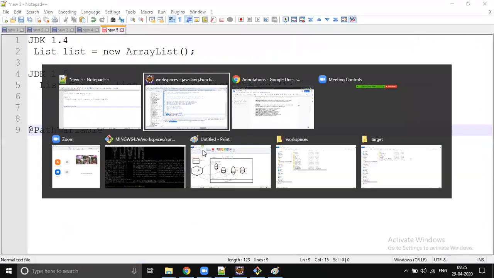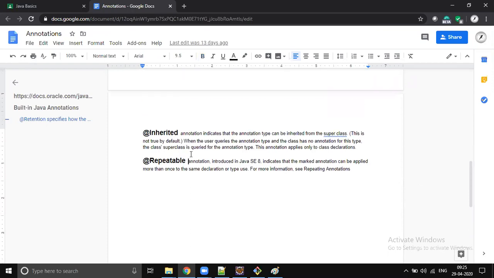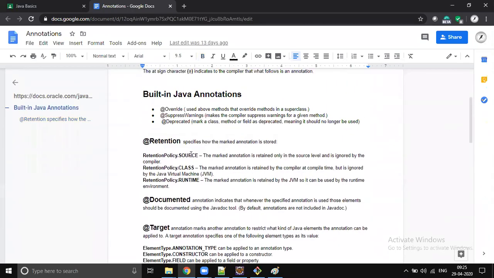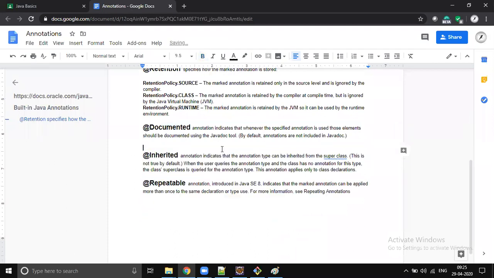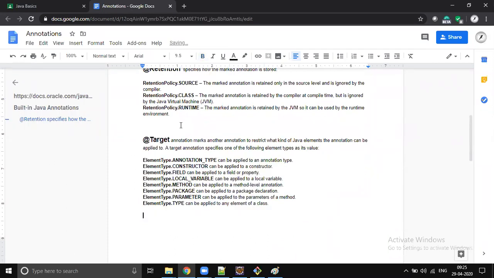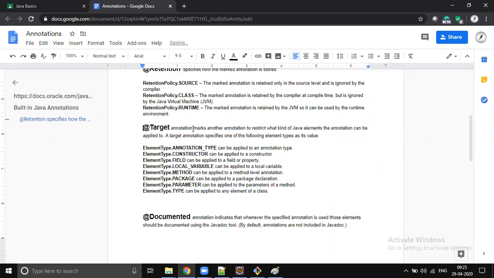Similarly, we also have a few more, like inherited. If you want to apply inheritance, then we use inherited. Repeatable: if you want to use the same annotation multiple times, then we have to use repeatable. This is added in JDK 1.8. So these are all the annotations, right? Retention, documented. Okay, I will move the target down. So these two will be at the same place. These two are mandatory, target and retention. The remaining are all optional.